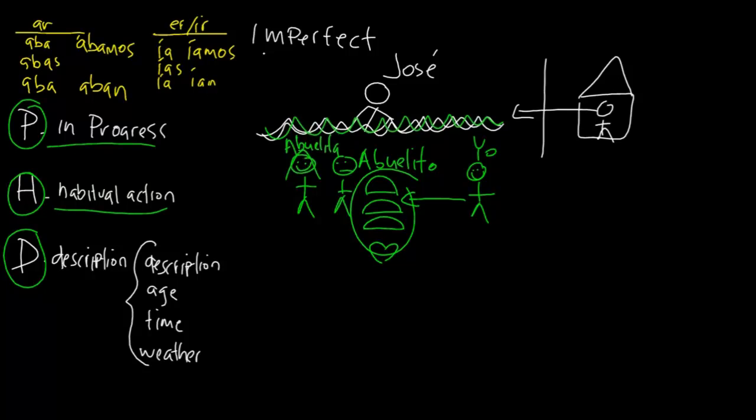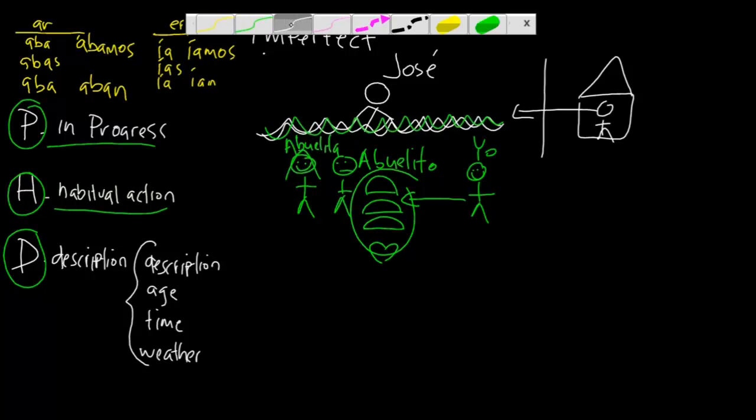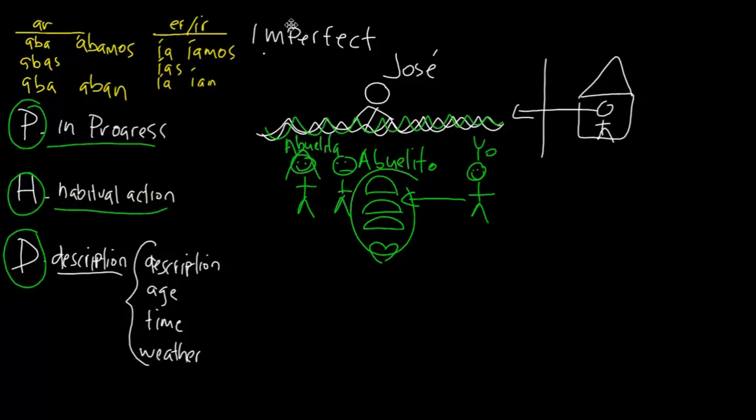Let's look at D. Let's use some white ink on this slide. And we're going to talk about description. So description means physical description. So let's just say we have two people. And this first person here is, we're going to call him bajo. Actually, that's the adjective we're going to use to describe him. And this person is alto. So bajo and alto are descriptions. So if you're going to describe someone in the past, you have to use the imperfect.